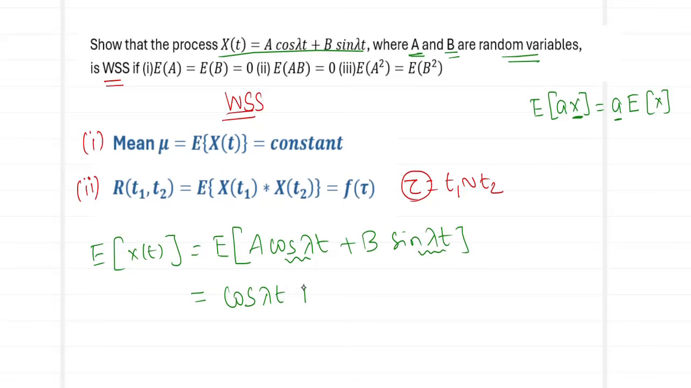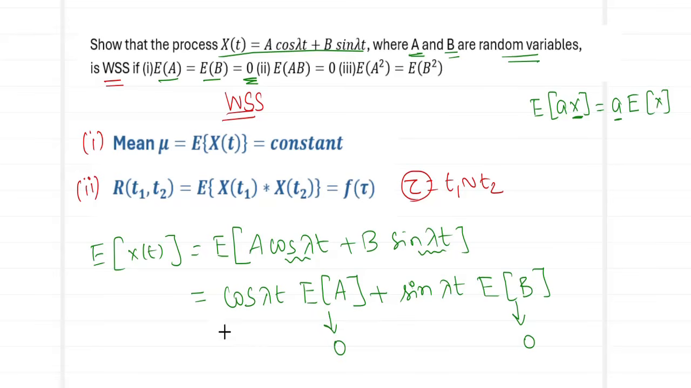So cos lambda t comes outside, giving you the expectation only for the random variable a. In the second term, similarly, the constant sin lambda t comes outside, leaving you with just the expected value of b, which is the random variable. Now look into our condition number 1. What we know about E of A and E of B is that they have been provided as 0. So this will become 0, this will become 0, so the total value will become equal to 0. So I have E of x of t is 0 and we know that 0 is a constant. So what have we proved? We have proved that the mean is a constant. The first condition has been proved now.